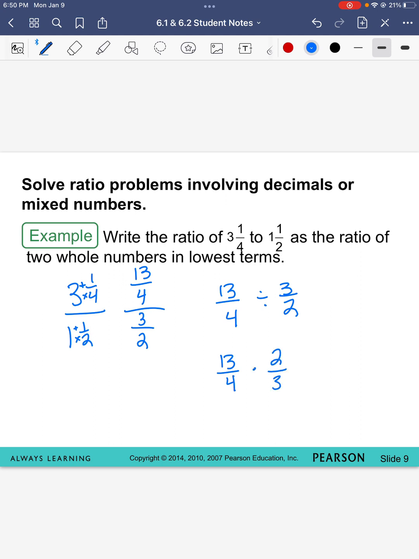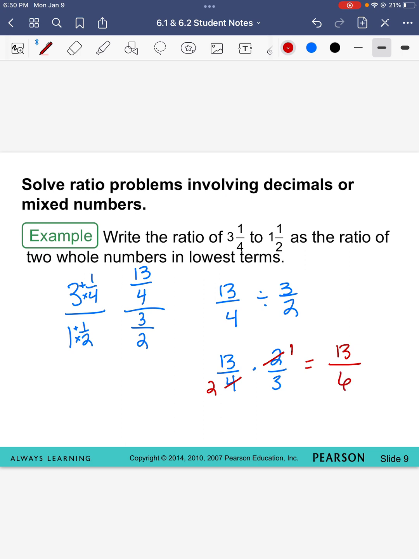Now, I can cross cancel on this one. If you don't like to cross cancel, that's fine, you don't have to. I'm going to cross cancel. Both 2 and 4 can be divided by 2. 2 divided by 2 is 1, and 4 divided by 2 is 2. 13 times 1 is 13, and 2 times 3 is 6.